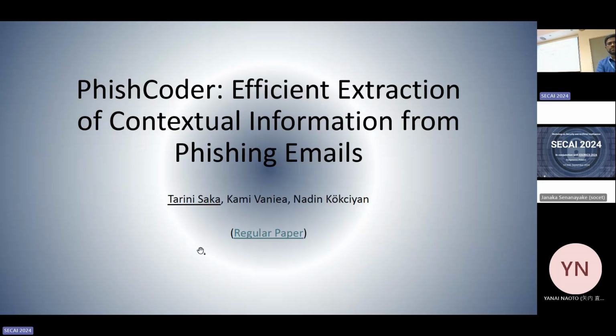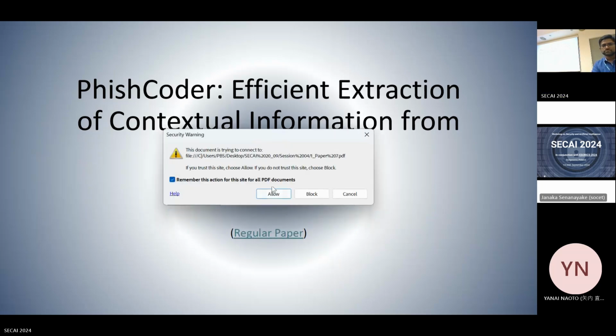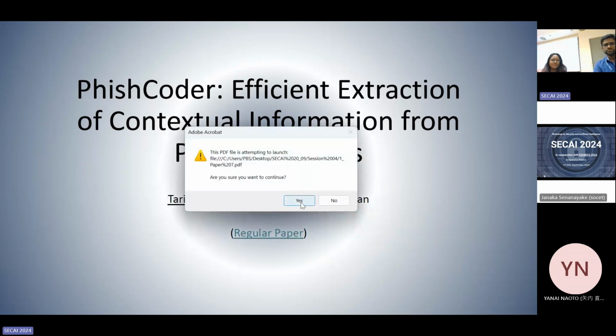PhishCoder: efficient extraction of contextual information from phishing emails. Parents audio. I use this mic.